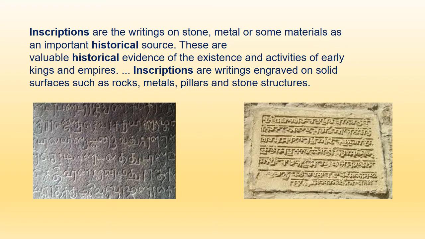The second source we make use of to find out about our history is inscriptions. If you look at this, these are inscriptions. These two pictures show the inscriptions that we have. They are actually written on hard surfaces. The hard surface could be stone, metal, or baked clay.